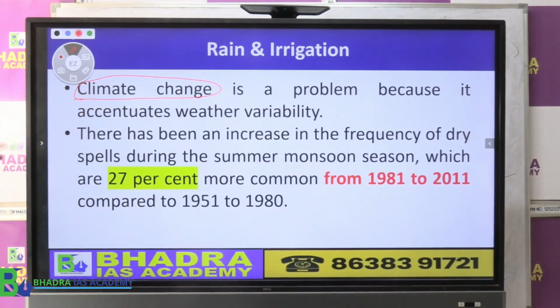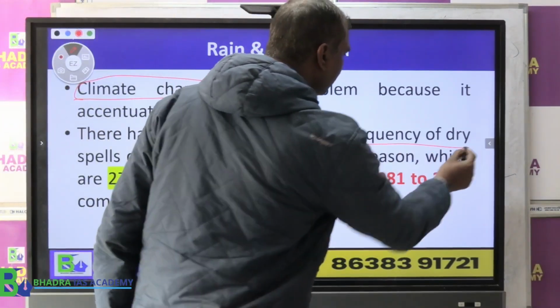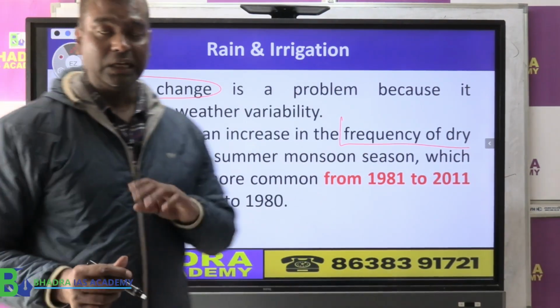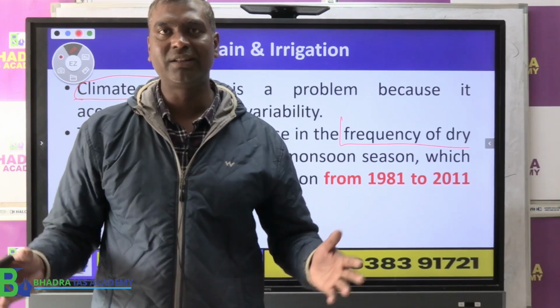Why? Because the weather keeps on changing and varying. As a result, what happened? We are talking mainly about the frequency of what we call dry spells. That means what? No rain. It's mostly dry, what we call drought in the country.